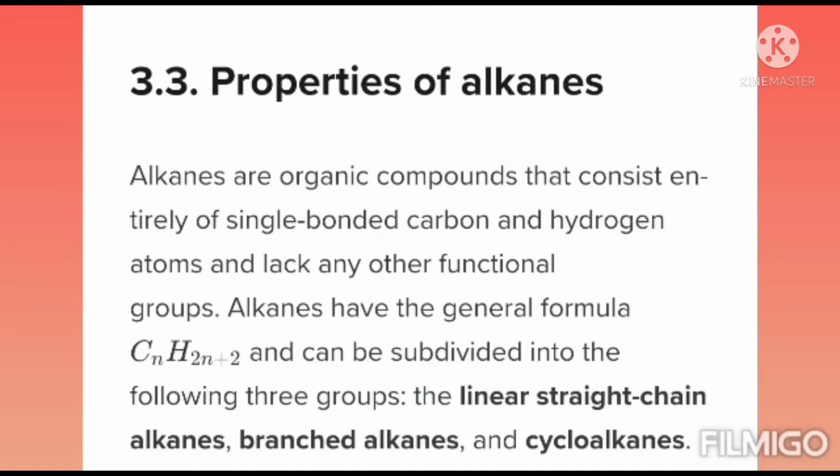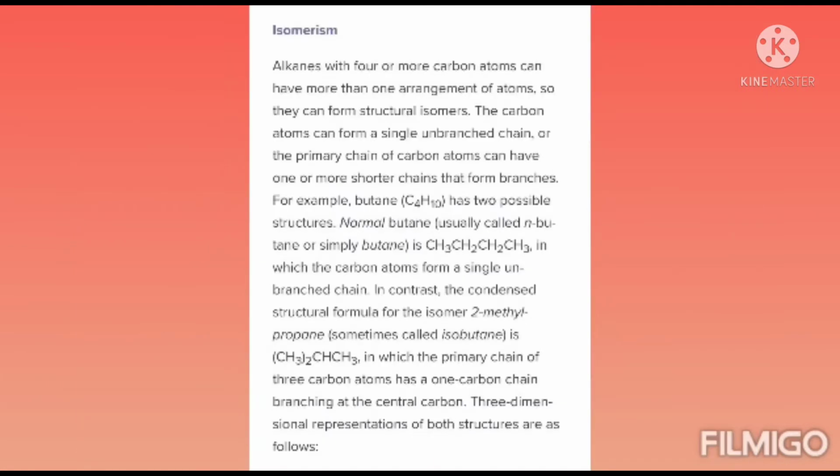What is an alkane? An organic compound which contains carbon-hydrogen single bonds. See the chemical property first, that is isomerism. Alkanes with four or more carbon atoms can have more than one arrangement of atoms, so they can form structural isomers. Isomerism means the same molecular formula but different structural formula.